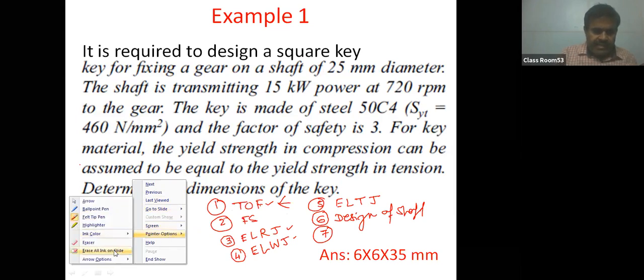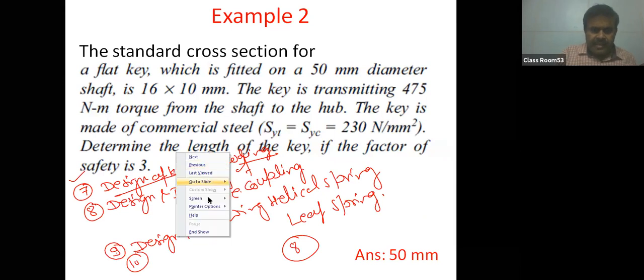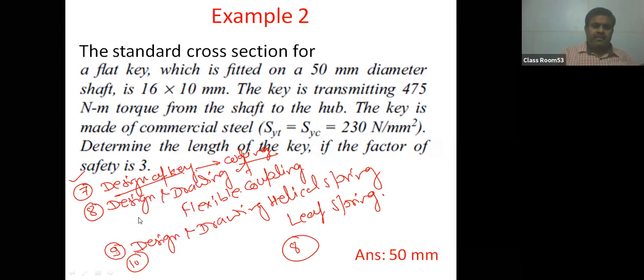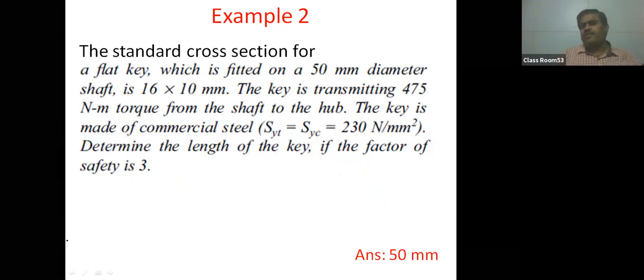This is the second. Just read the question. Are you able to solve this question? The standard cross section for a flat key which is fitted on a 50 millimeter diameter shaft, so D equal to 50 millimeter, is 16 by 10.